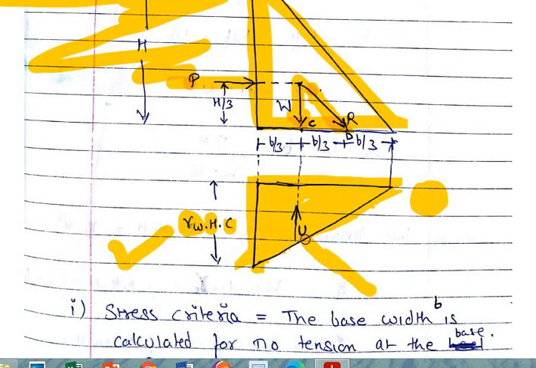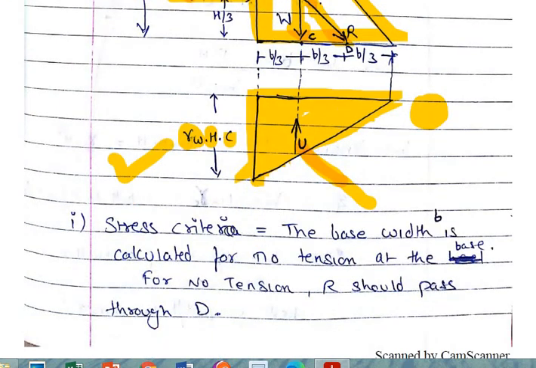So let's determine the stress value, that is U. U will act at the CG of this figure, which will again be B by 3 from this bigger side. Hope it is clear to all of you. So there are three forces that are acting. So let's start with the stress criteria and determine the term B.